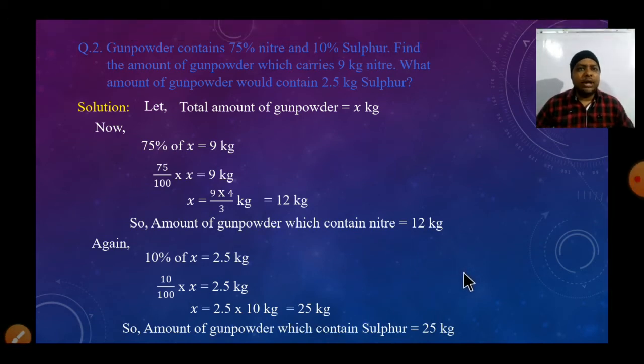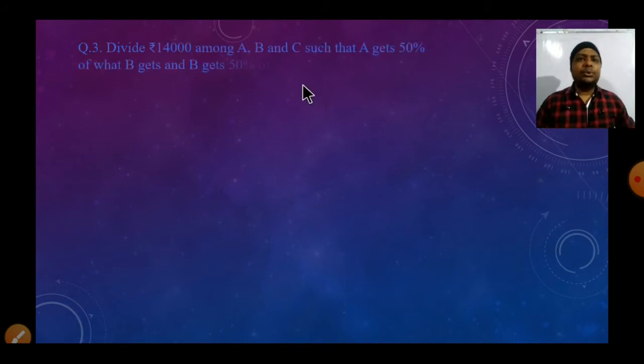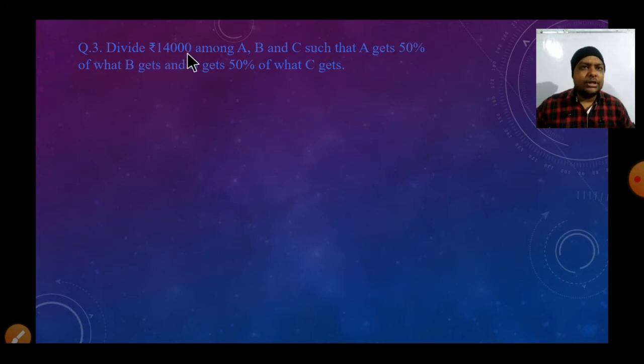So let's move to the next question. Now, students, the next question is that we have to divide 14,000 among A, B, and C. The percentage of A is given as 50%. The comparison is that A gets 50% of what B gets, and B gets 50% of what C gets. It means the comparison is between A and B, and B and C.